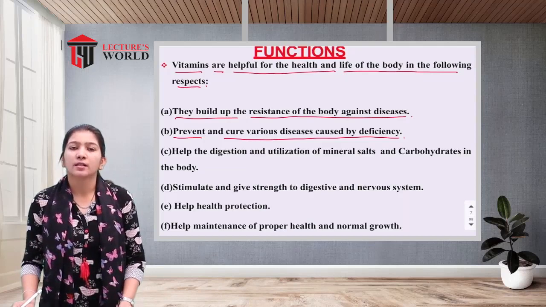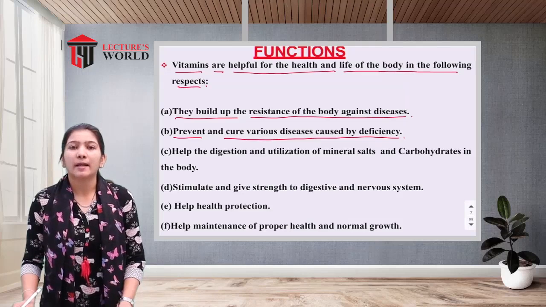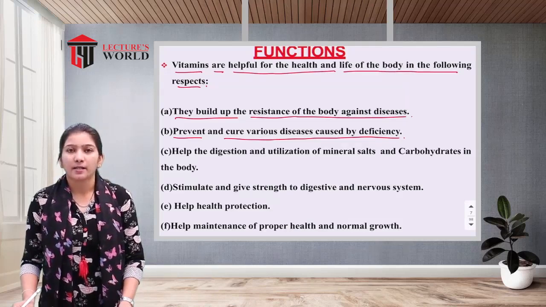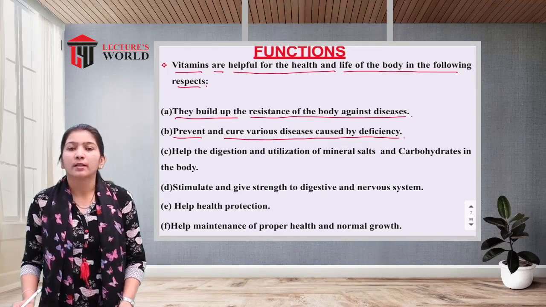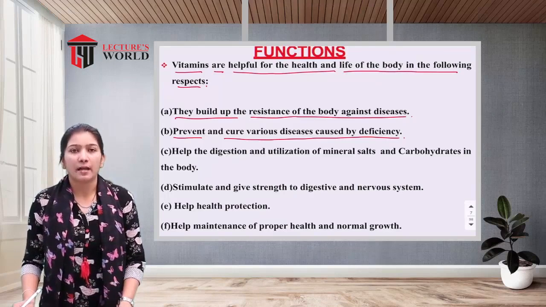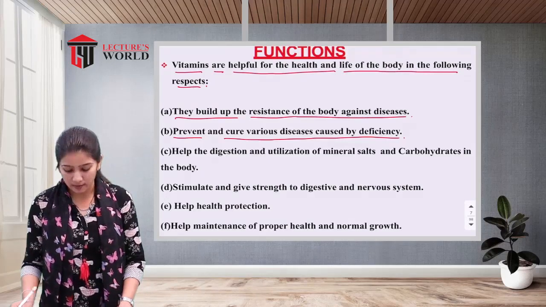If there is a deficiency of vitamin A, that may lead to night blindness. If there is a deficiency of vitamin C, that may lead to scurvy. So to prevent scurvy and night blindness, the person must eat a sufficient amount of vitamins. Vitamins help us prevent and cure various kinds of diseases.